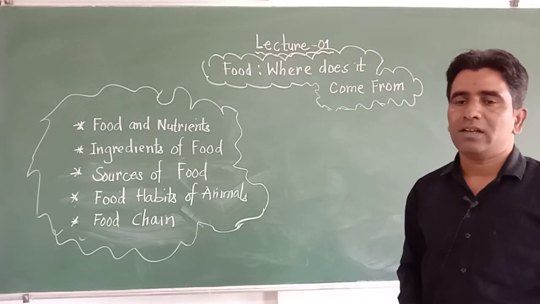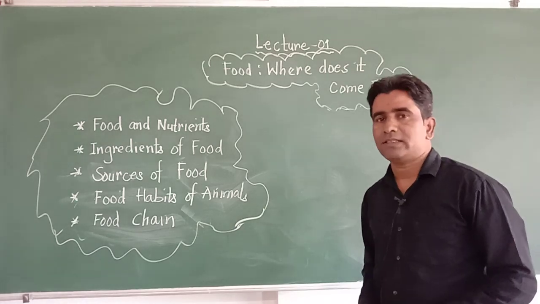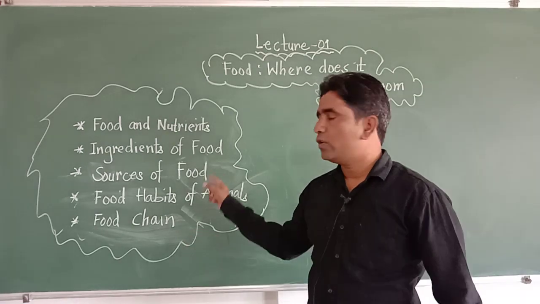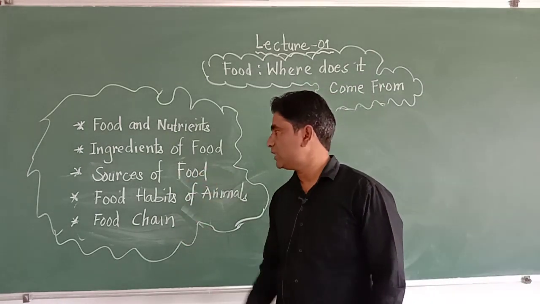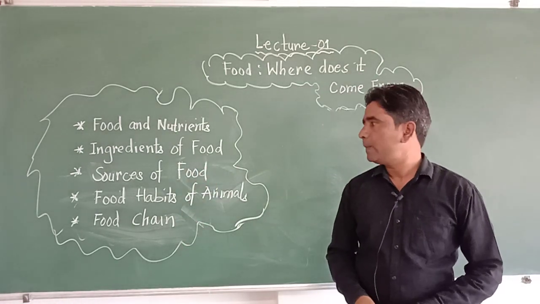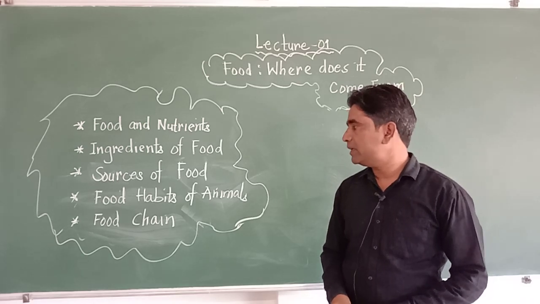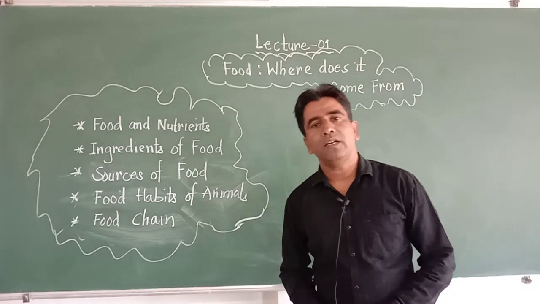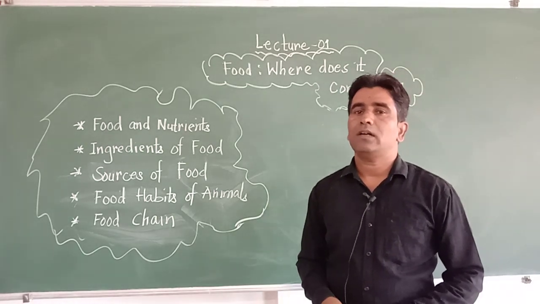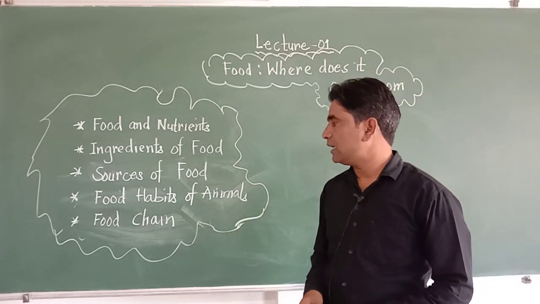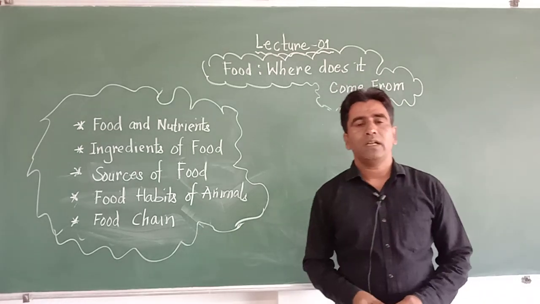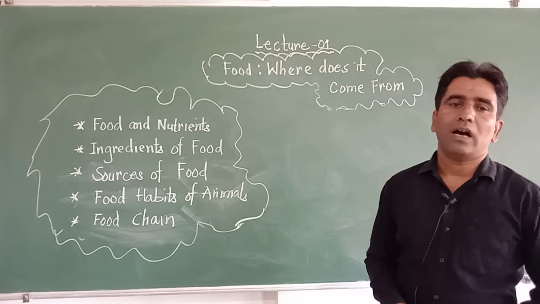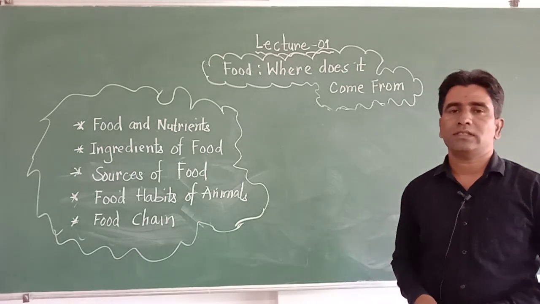In this lesson we'll learn in detail about food and nutrients, and the ingredients of food. We'll also discuss the sources of food, and the food habits of animals. There are different animals around us and they eat different kinds of food, and we learn that in this part. And at last, the food chain, how different animals get food in the environment. These are the points we are going to discuss in this lesson.